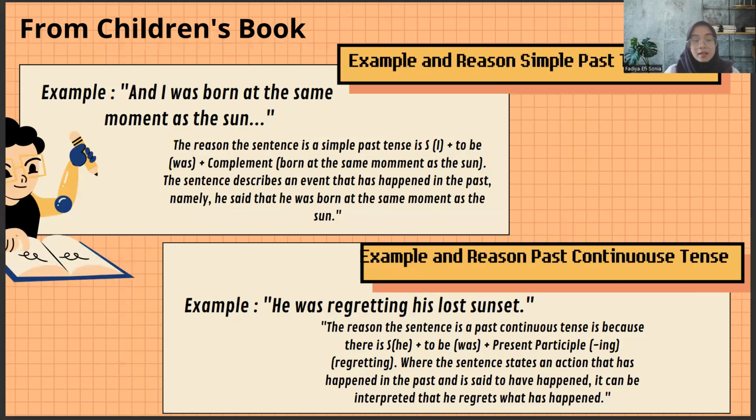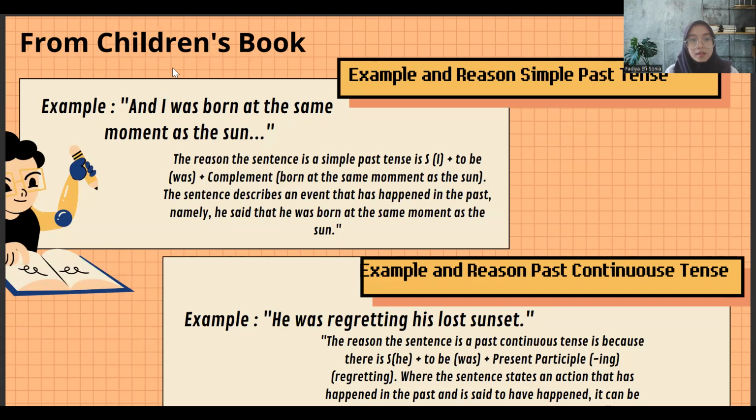And next, there is analysis from the children's books. There is an example and reasons for simple past tense. The example, this is the sentence: I was born at the same moment as the sun. The reason the sentence is a simple past tense is there is a subject, where the subject is I, plus to be, was, plus complement, born at the same moment as the sun.